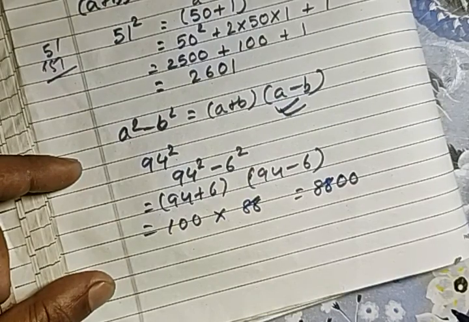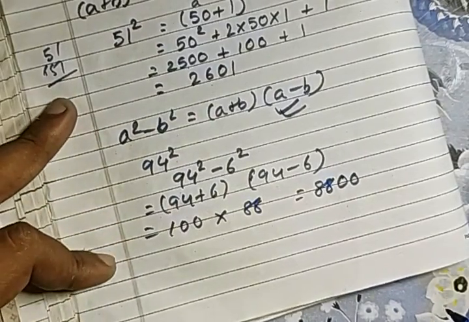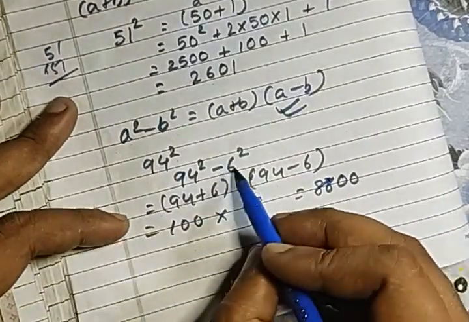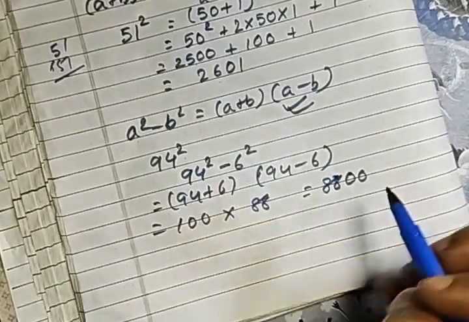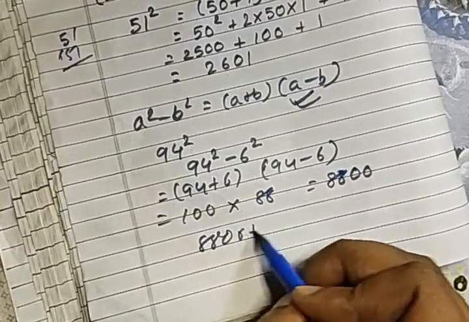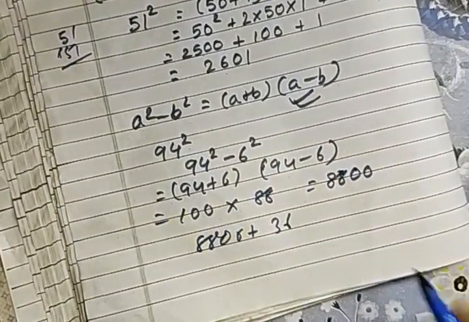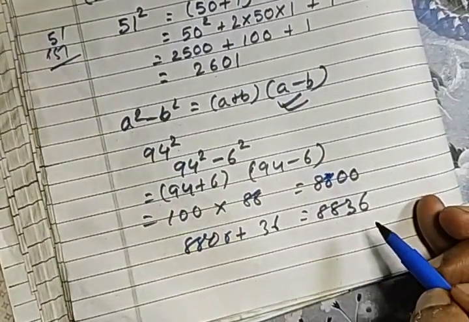So then, after this what we will do: 94 square, we can simply write the square of 94 and 36. Here we also have to add the square of 36. So with the 8800 that we are getting, we will add 36 over here. Therefore what we are getting is 8836.